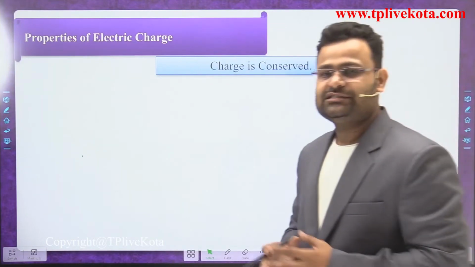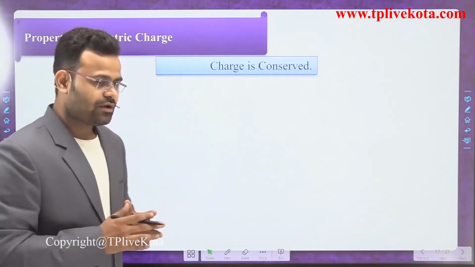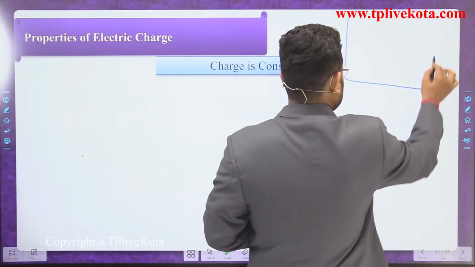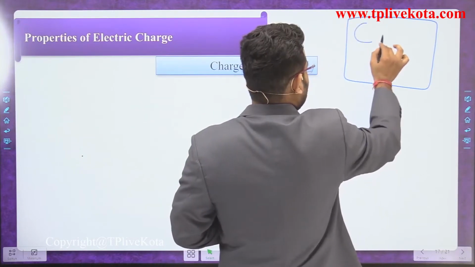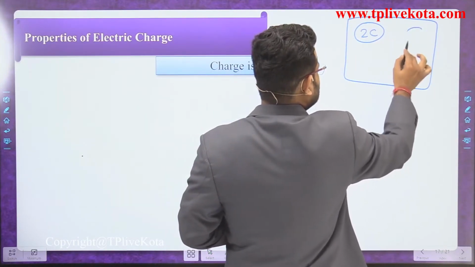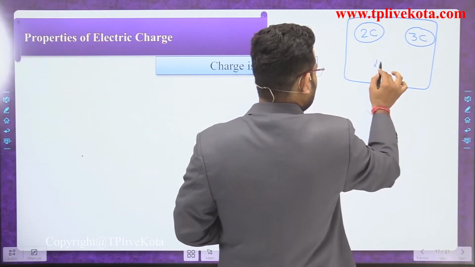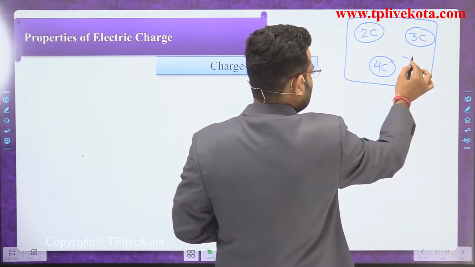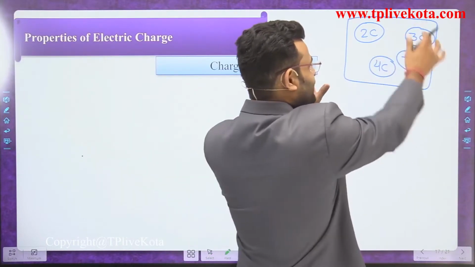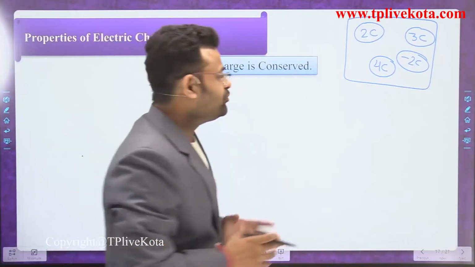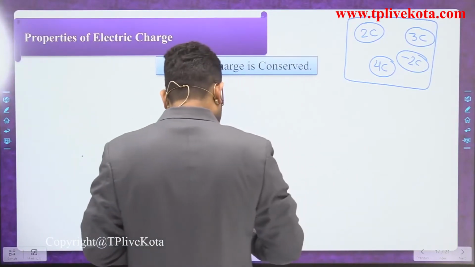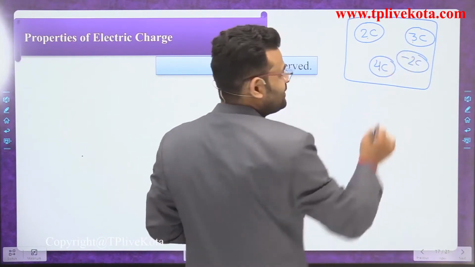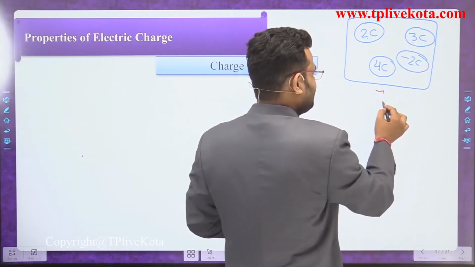And the next point is that charge is always conserved. What do you mean by charge is always conserved? Let's suppose, dear students, that this is a system. In that system, one body has 2 coulomb charge, a second body has 3 coulomb charge, another has 4 coulomb charge, and one more has minus 2 coulomb. So what is the total charge of that system? 2, 4, 6 and 3, 9, minus 2, that is a 7 coulomb charge.